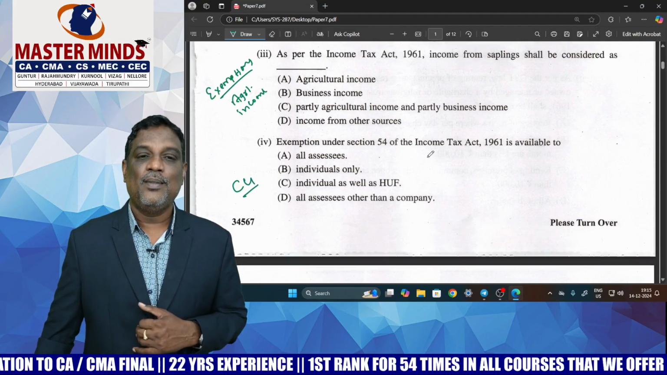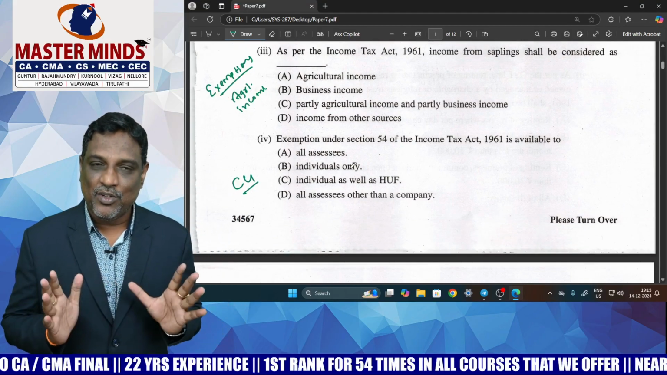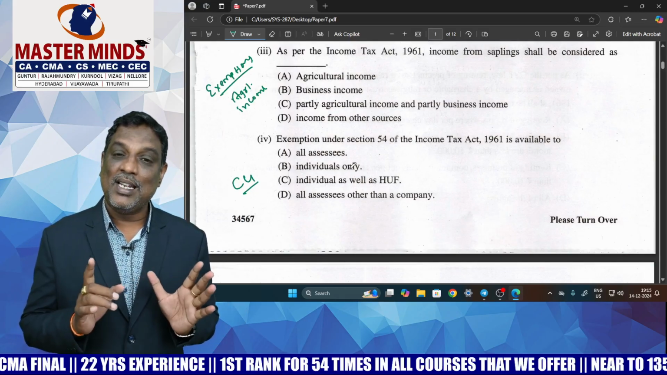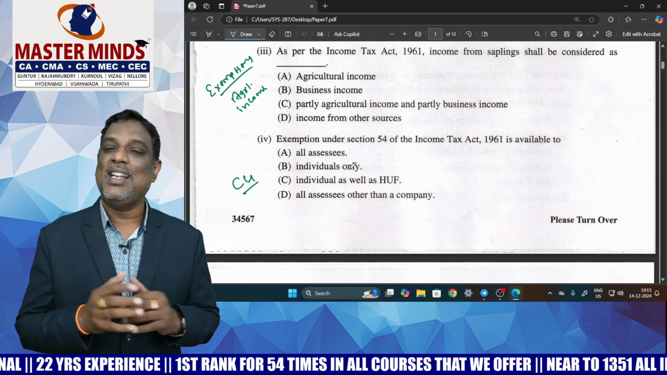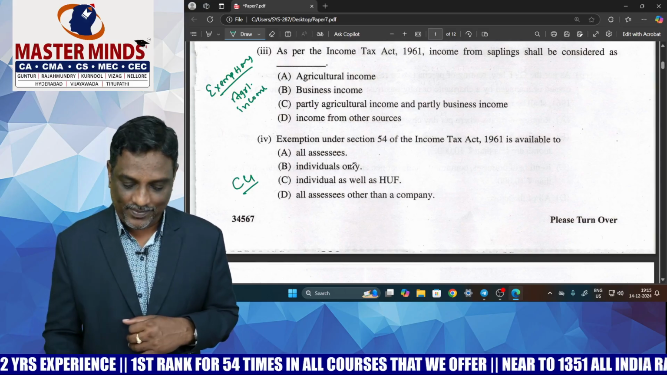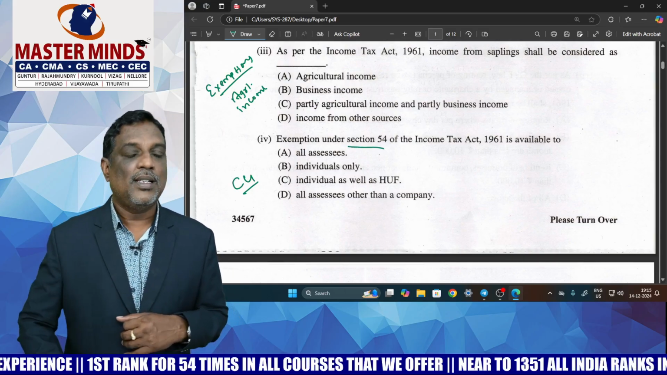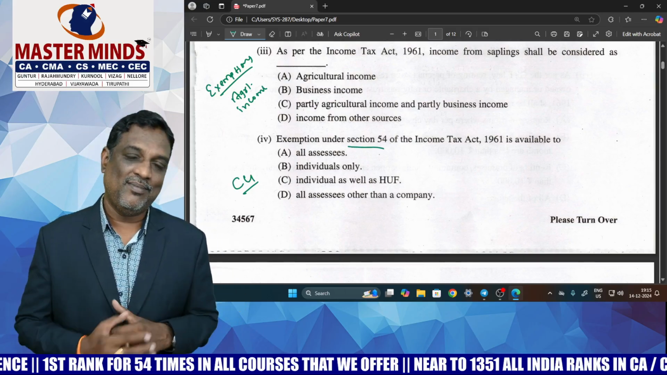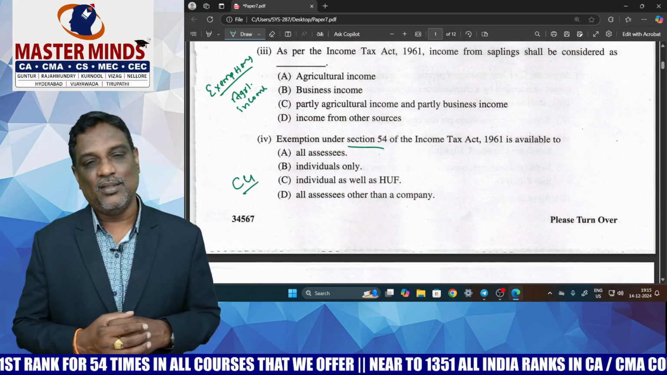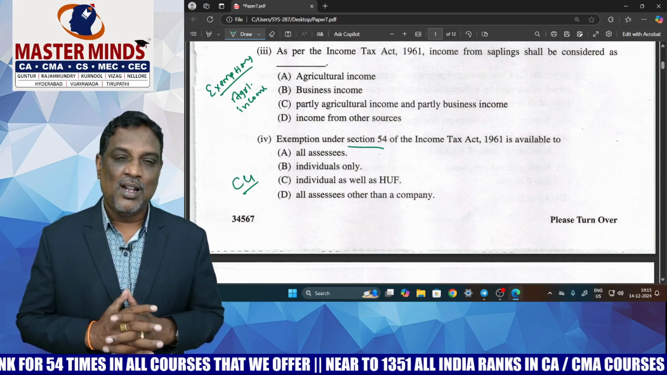Next one is a capital gain related MCQ, relating to exemption under section 54. It's also a too fundamental question from the capital gain chapter. Have you understood?